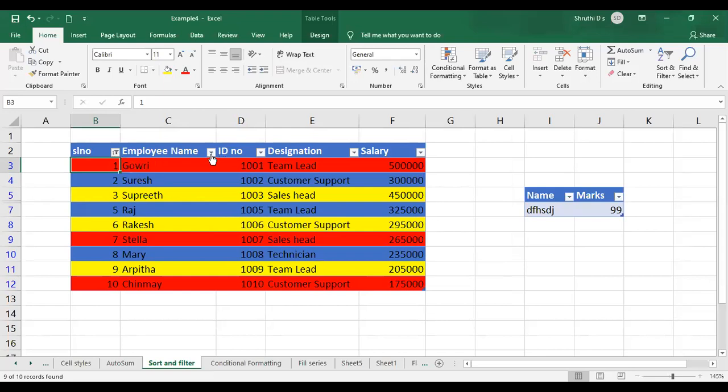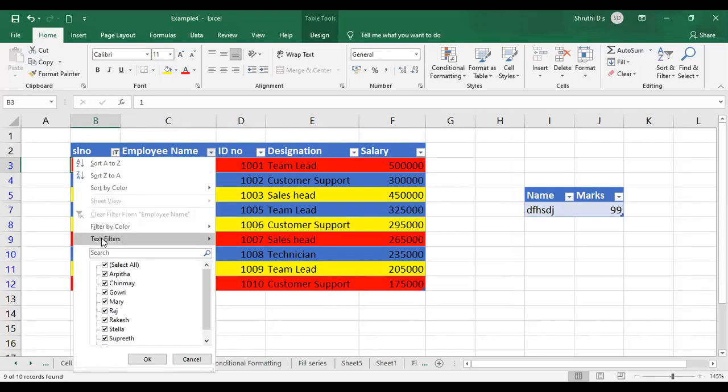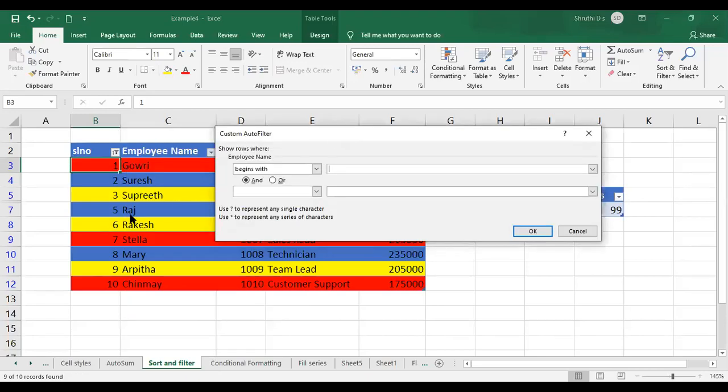Similar to that, if you want employee name, just go to the text filters again. It asks you for begins with, ends with. Let us just go with begins with here. A dialog box will appear for you. Now just give employee name begins with G. I have given and here and I have given or here.